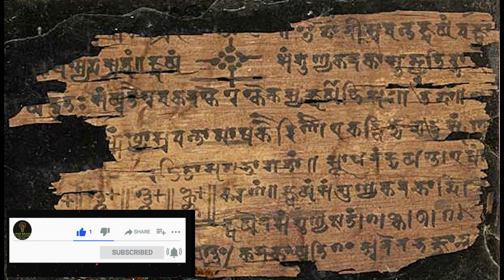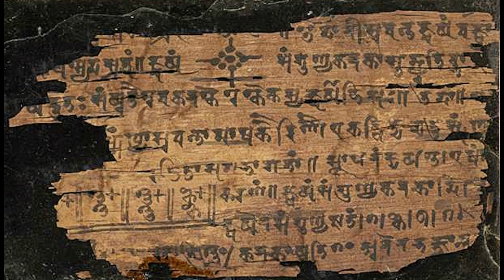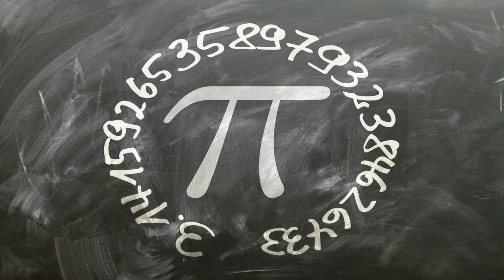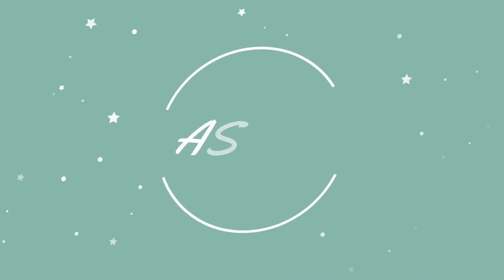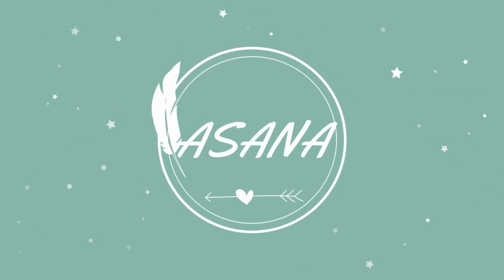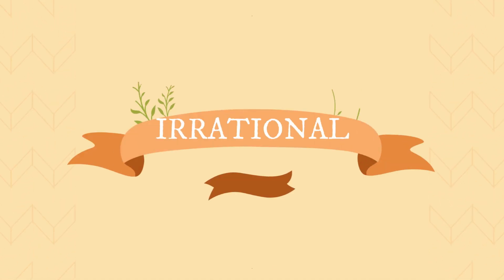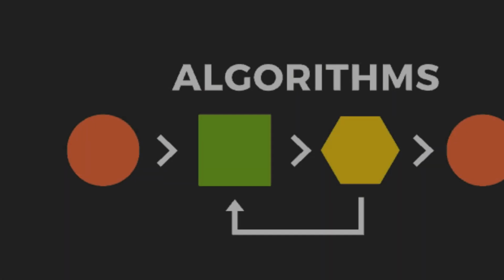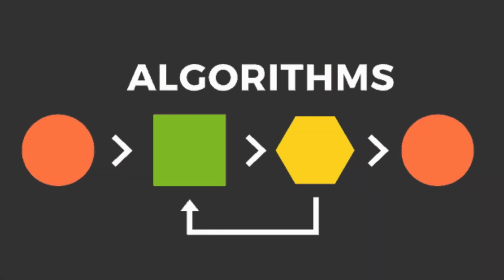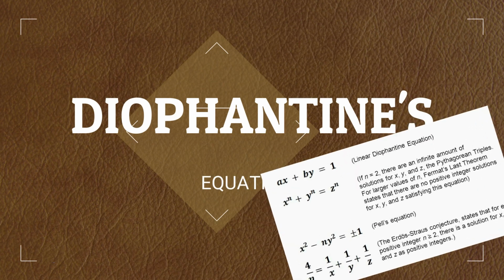Aryabhata worked on the approximation for pi and may have come to the conclusion that pi is irrational. In the second part of the Aryabhatiya, he writes a formula according to which pi's value was 3.1416, and it is correct to 5 significant places. It is speculated that Aryabhata used the word asanna to mean that the value is irrational. Aryabhata also gives the area of a triangle in the Aryabhatiya. He has also given algorithms which became the standard method for solving Diophantine equations in Indian mathematics.